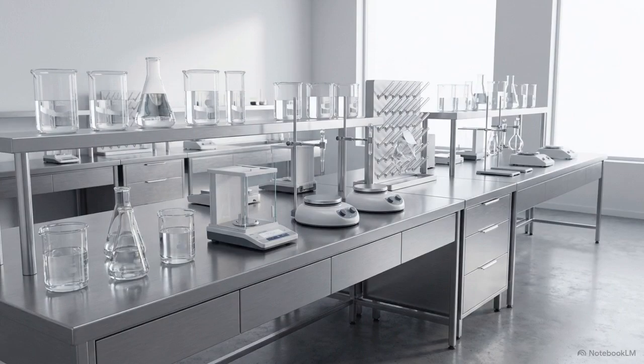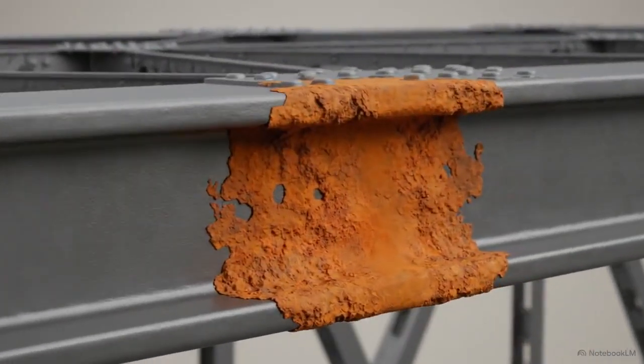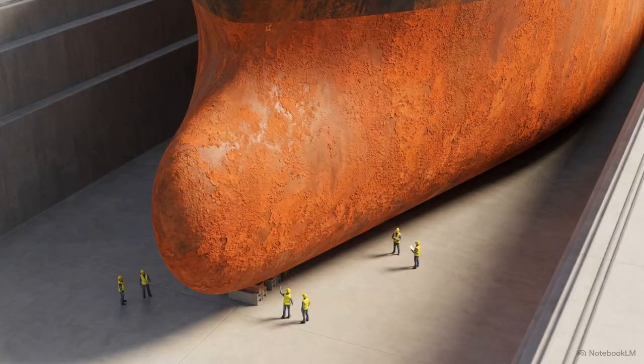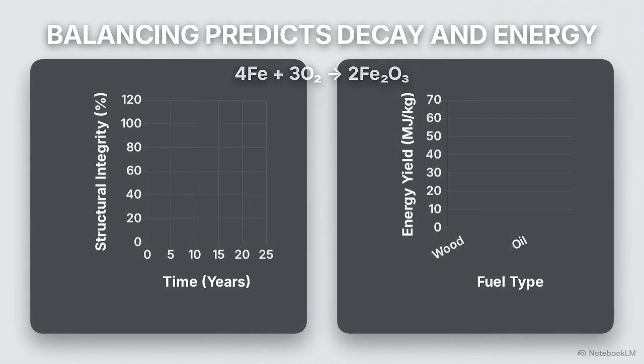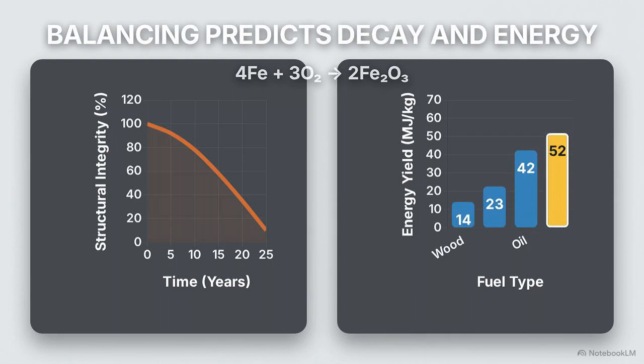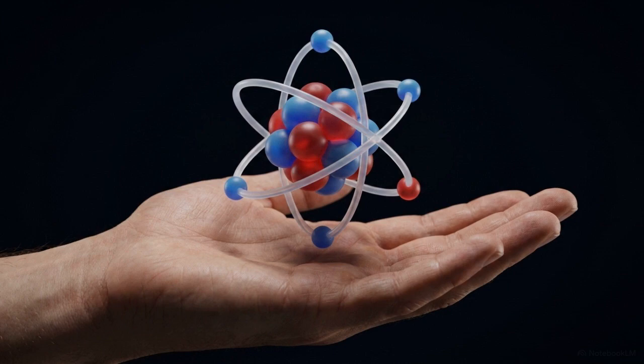These laboratory examples help us understand massive real-world events. That redox reaction is the same mechanism responsible for the corrosion eating away at steel bridges and ship hulls. This single chemical pattern causes billions of dollars in structural damage every year, as it slowly breaks down the materials we use to build our world. This is why we balance equations. It allows us to calculate exactly how materials will degrade over time, or how much energy a specific fuel will provide. By learning to identify and balance these reactions, we move from simply observing the world to understanding the specific mechanics that make physical change possible.